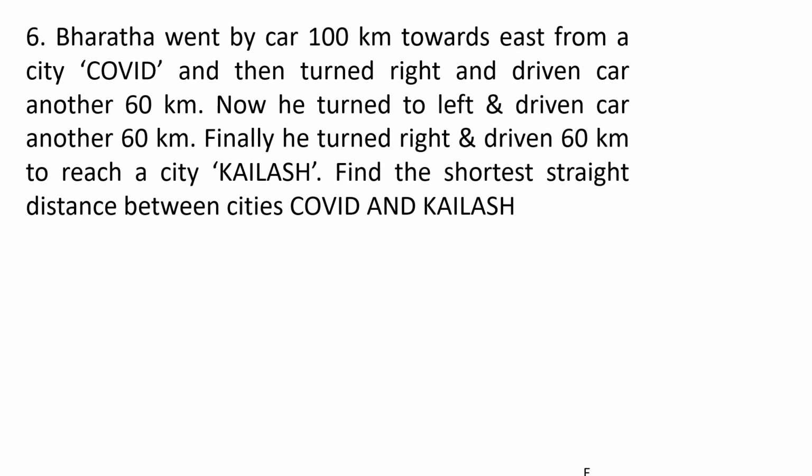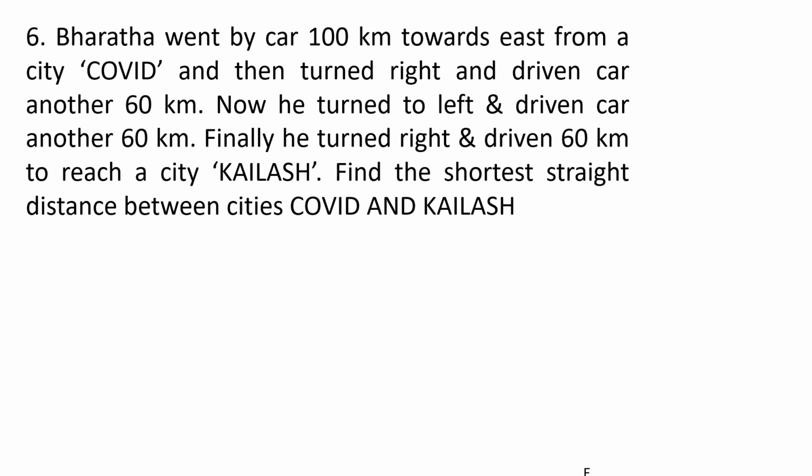Now, question number 6. Though this looks like a similar question, this is a little tricky question. Please listen very carefully. Bharata went by car 100 kilometers towards east from city COVID and then turned right and drove another 60 kilometers.